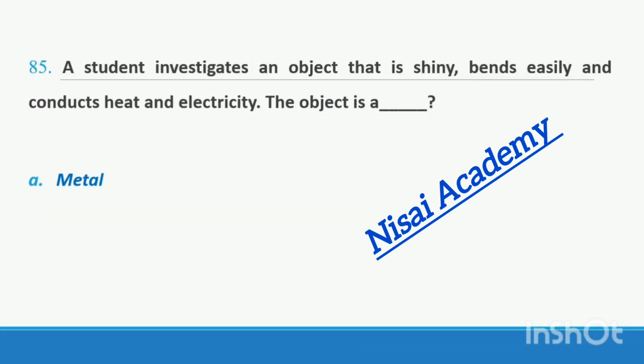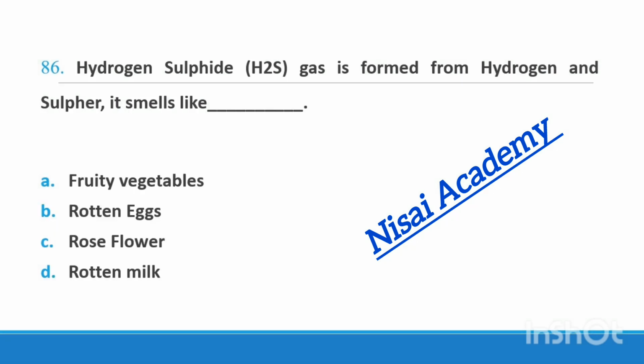Students investigate an object that is shiny, bends easily and conducts heat and electricity. The object is a metal. Right, option A.